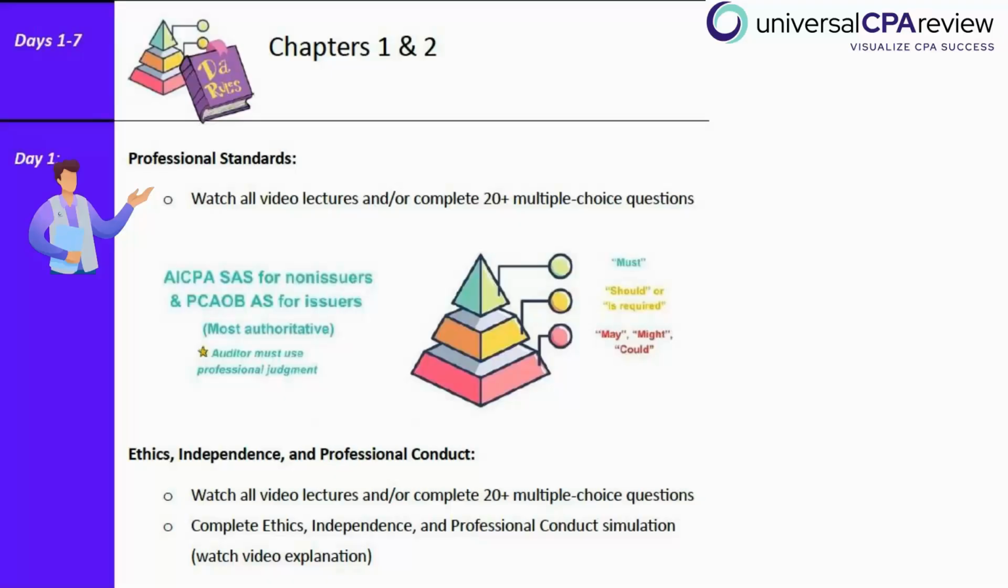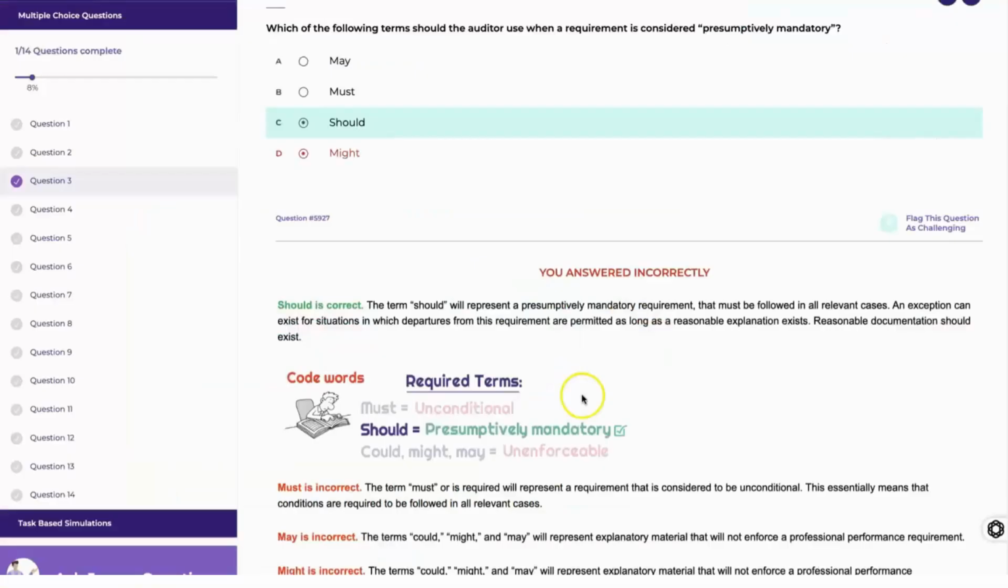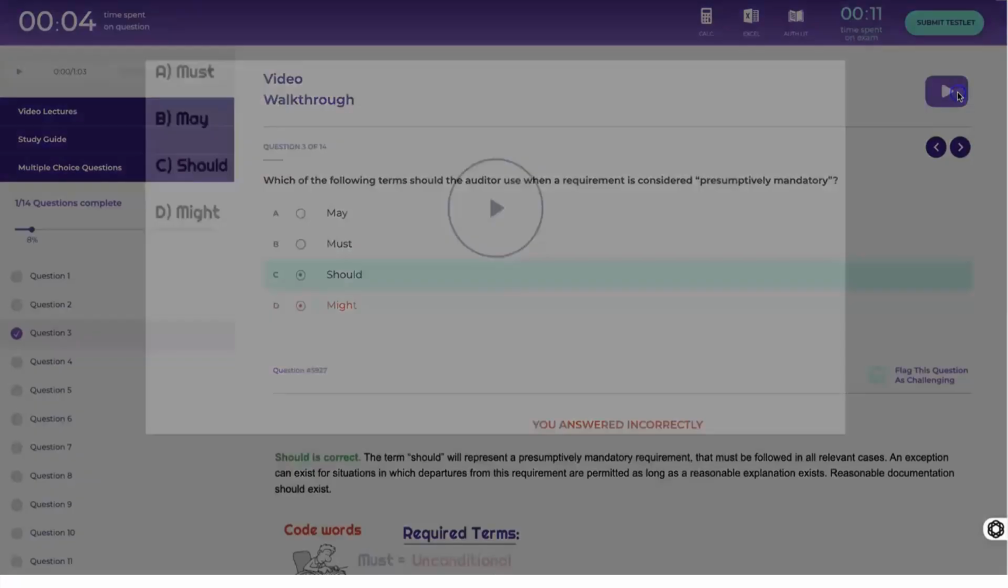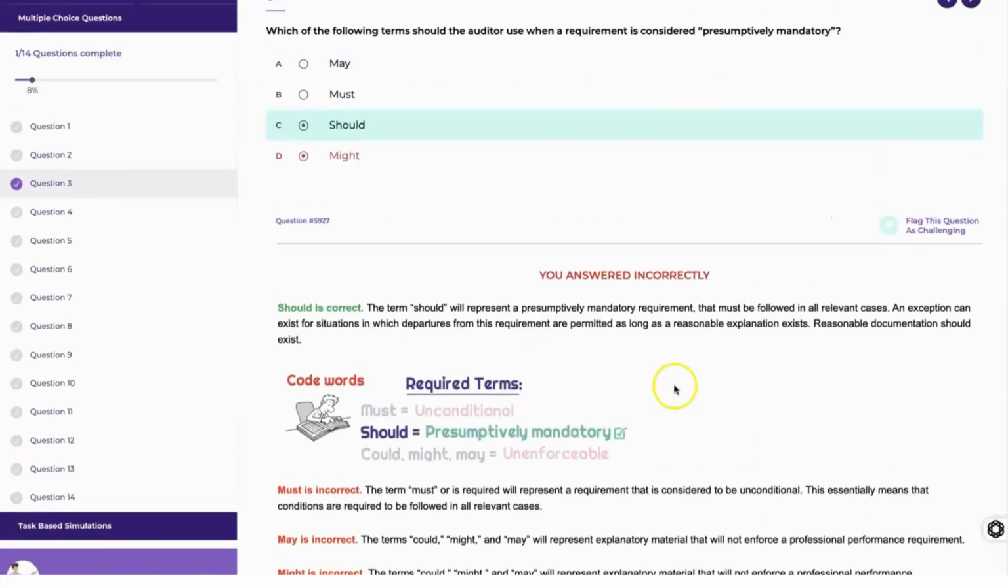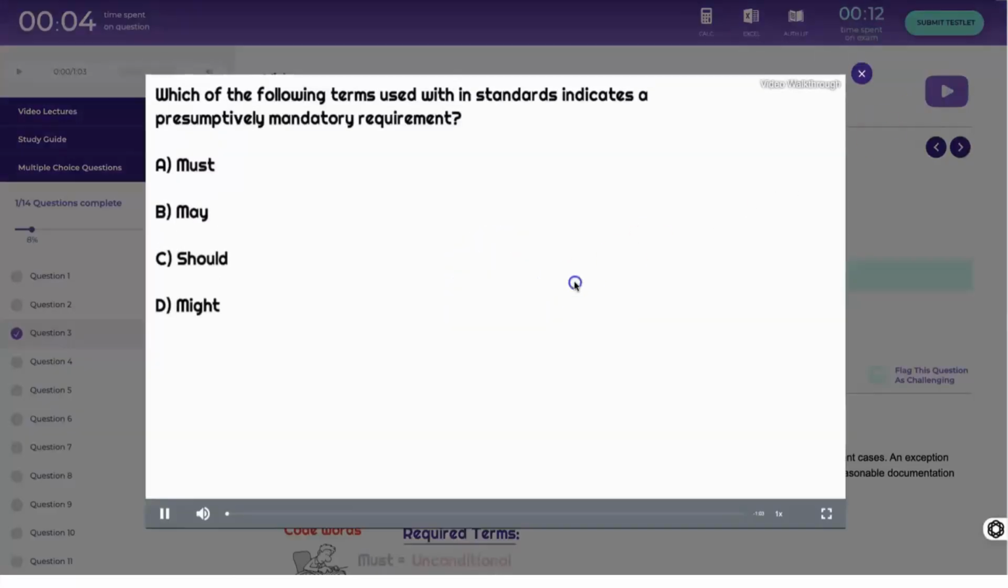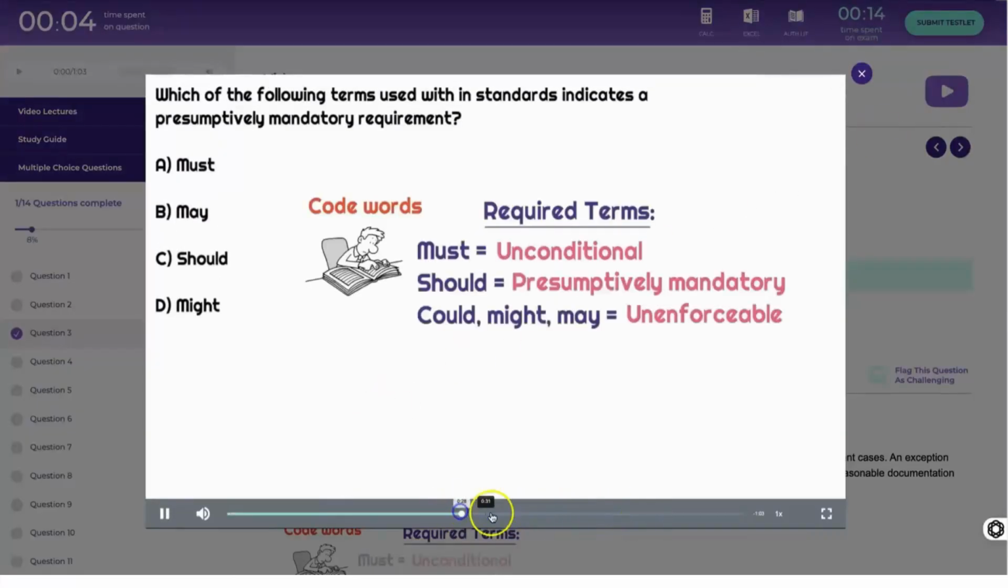So this module has less weight, but it's still potentially easy points on the exam. Content volume is relatively small, and it's not that difficult compared to some of the more challenging topics that you're going to see throughout this exam. That's why we only suggest that you either watch the video lectures as a refresher and/or complete 20-plus multiple choice practice questions. And it's important to keep in mind, when you go through the multiple choice practice questions, to watch the side-by-side video explanations, especially on the more challenging questions.